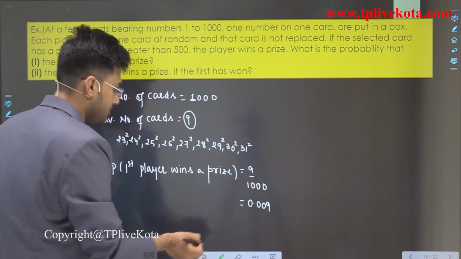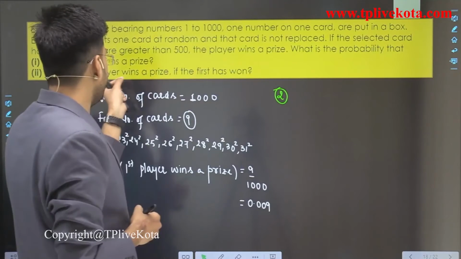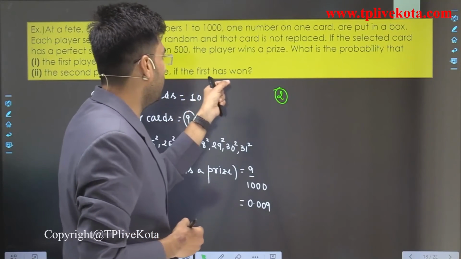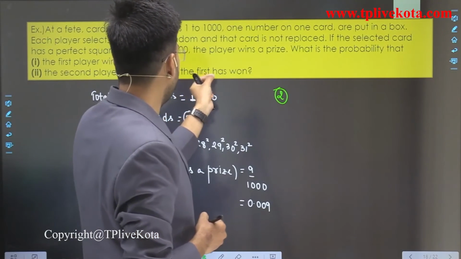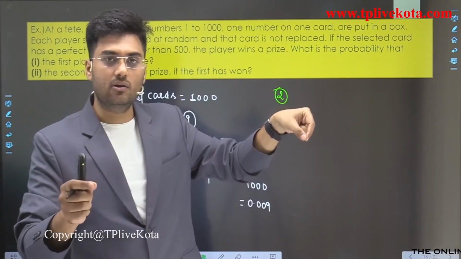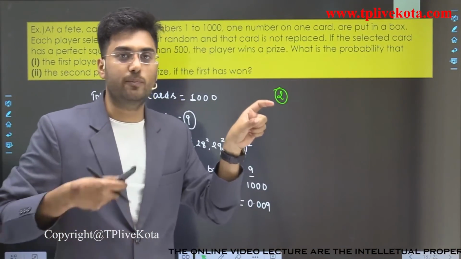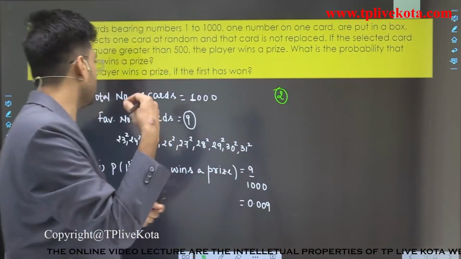Now the next is: the second player wins a prize if the first has won. Students, one player selects a card and he wins. Now the second player comes, and we have to find the probability that the second player also wins.